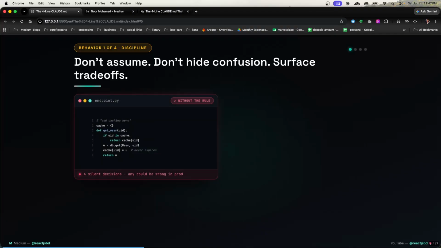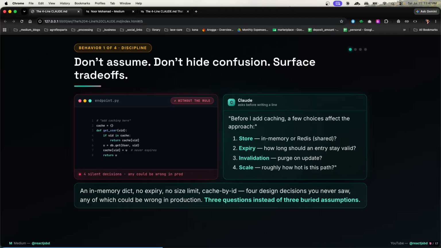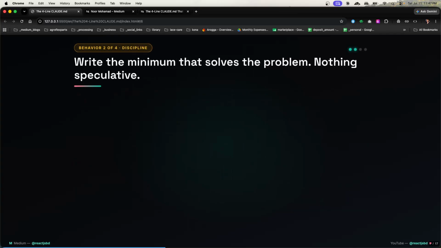Without the rule, you get 4 silent decisions, any of which could be wrong in production. But with it, consider the cache example: store, expiry, invalidation, scale. Before I add caching, a few choices affect the approach. It could be an in-memory dict with no expiry, no size limit, cached by ID: 4 design decisions you never saw, any of which could be wrong in production. You get 3 questions instead of 3 silent assumptions. You need to go with the question setup. Then write the minimum that solves the problem, nothing speculative.